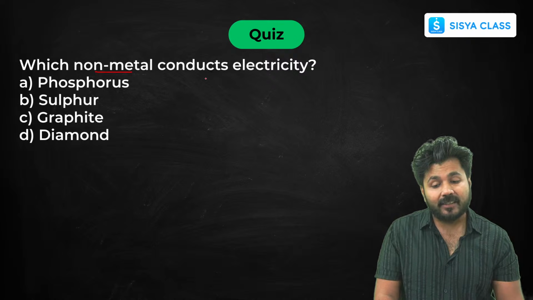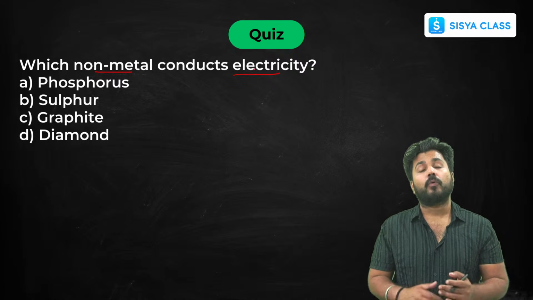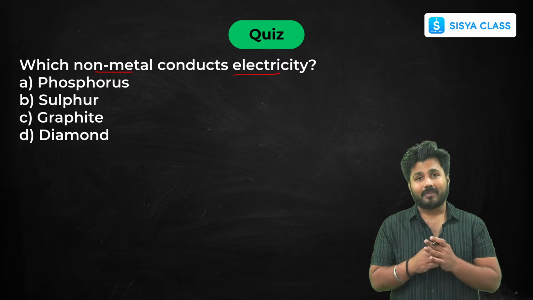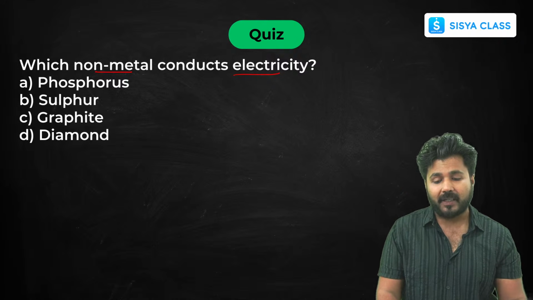Non-metal and conducts electricity. Now I have told you that the most common non-metal exceptions are your allotropes of carbon, that is graphite and diamond. So which non-metal conducts electricity? Graphite.